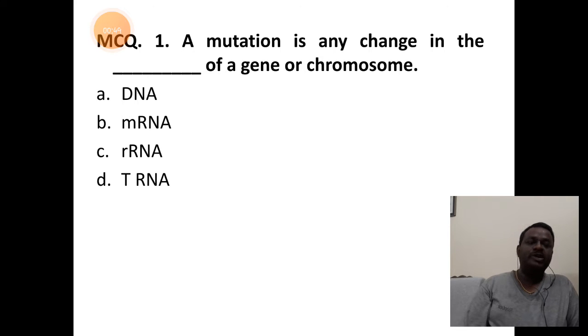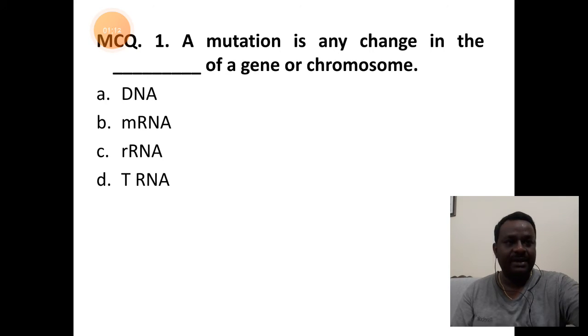The first MCQ is: a mutation is any change in the dash of a gene or a chromosome. So when we think about the mutational concept, a gene or a chromosome is made up of the DNA unit, that is nucleotides. So answer is A, DNA.